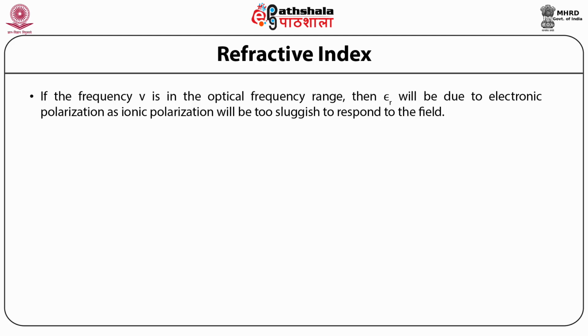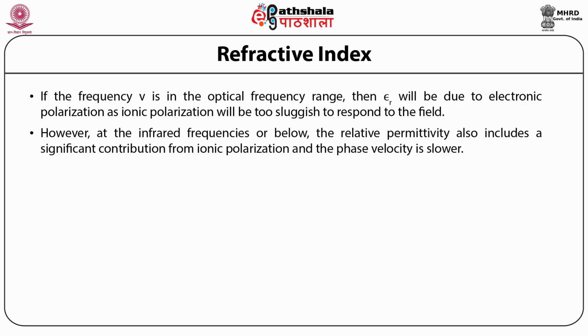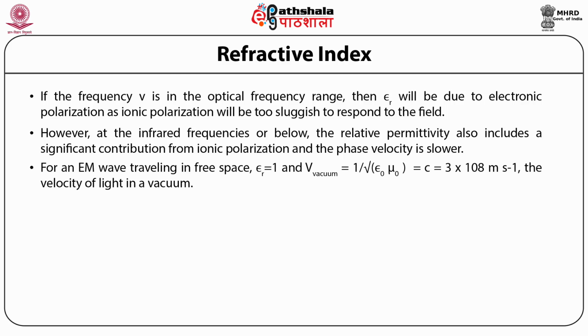If the frequency is in the optical frequency range, then epsilon r will be due to electronic polarization, as ionic polarization will be too sluggish to respond to the field. However, at infrared frequencies or below, the relative permittivity also includes a significant contribution from ionic polarization, and the phase velocity is slower.